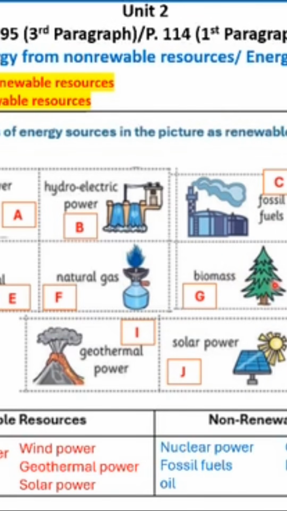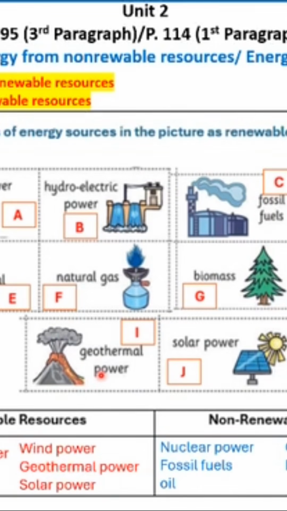Biomass, it comes from living things like plants, crops, wood, right, animal waste, and we know that all of these are what? Renewable resources because they can be replaced. Wind power, it comes from wind, and we know that wind is renewable. So we will put it here in renewable resources.